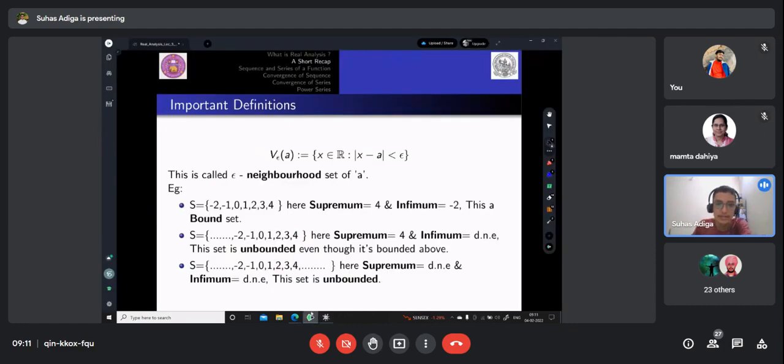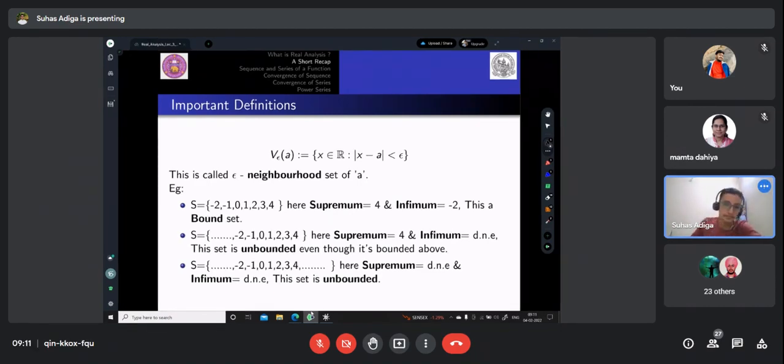If we have to mention it notation-wise, we represent it like this: V epsilon of A equals the set of X belongs to R such that the absolute value of X minus A is less than epsilon. This is called the epsilon neighborhood of A. Now let me take a set: minus 2, minus 1, 0, 1, 2, 3, 4. First observation, tell me the terms which have the minimum and maximum value. This term has the maximum value and this has the minimum value. So this is a lower bound and this is an upper bound.